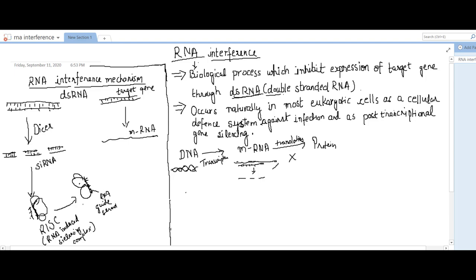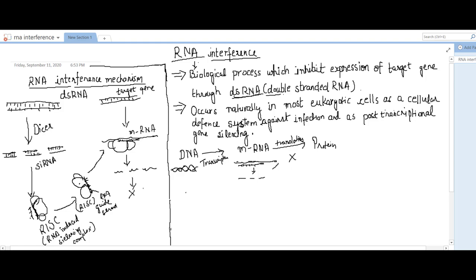So this is the RISC complex, and this is the RNA guide strand which guides this RISC complex towards the mRNA. This RISC complex attaches to the mRNA through this single stranded guide strand, and this complex degrades this mRNA, and no translation will take place.